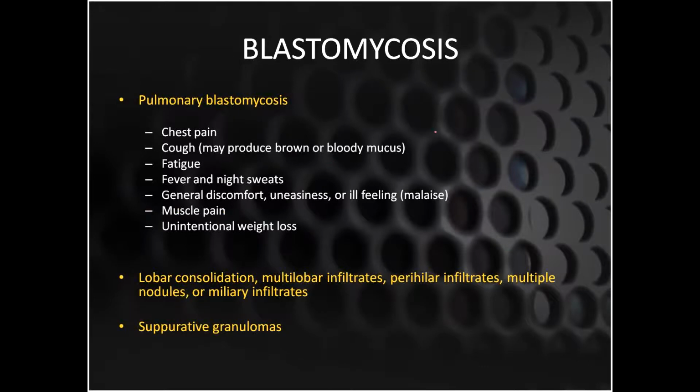If we are going to talk about pulmonary blastomycosis, which is very important here, the patient is going to present with a cough, chest pain, night sweats, fever, general discomfort, muscle pain, and unintentional weight loss. There could be a lobar consolidation, multilobular infiltrates, and perihilar infiltrates, and as we have just talked about in chronic pneumonias, there will be suppurative granulomas.